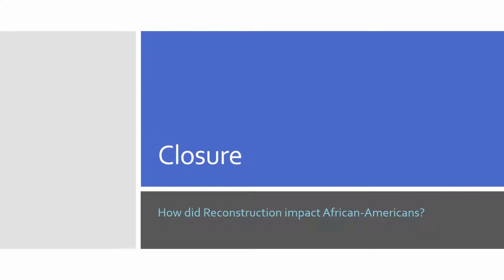Alright, so our closure here. How did Reconstruction impact African Americans? Think about the different policies that Lincoln was looking for. Think about some of the different policies Johnson is putting forward. And what are the radical Republicans and moderate Republicans doing to try to improve the lives of African Americans? Whether it be successfully or unsuccessfully, what are they trying to do in terms of governmental power to improve the lives of African Americans?